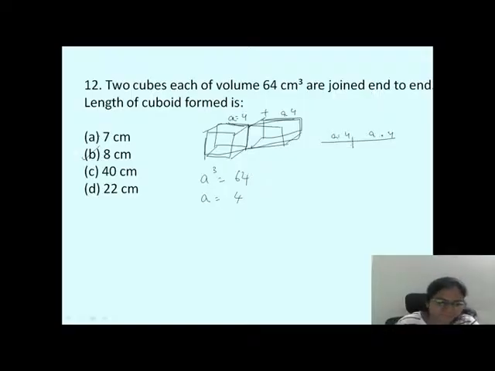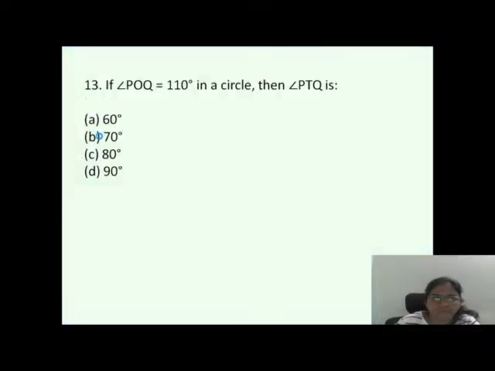Done? Yeah. Next. So there is a circle here. Okay. And let me draw the figure. And there is a tangent touching the circle over here.